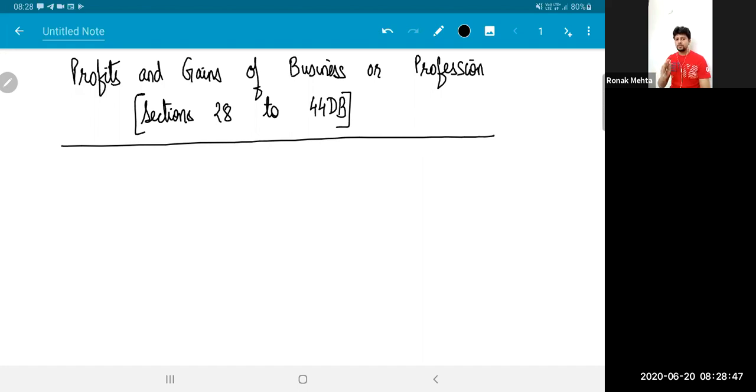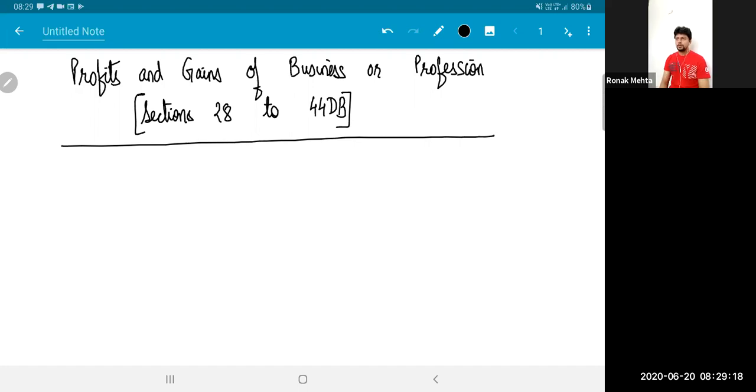The question will be a theory question. Unlike in IPCC, where you used to get a profit and loss account followed by adjustments, at the CA final level the profit and loss account is not given to you. Straight away adjustments are given. So the first line of the question will tell you who the assessee is. Most probably the assessee will be a company. Sometimes they ask you stuff relating to partnership form also. But 9 out of 10 questions you'll find are based on companies.